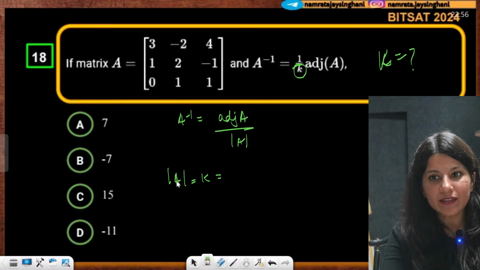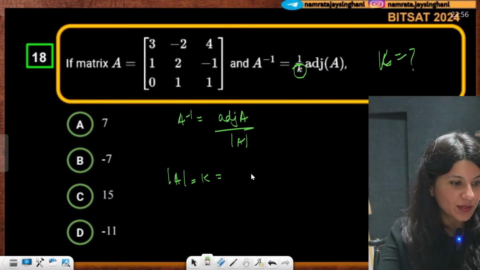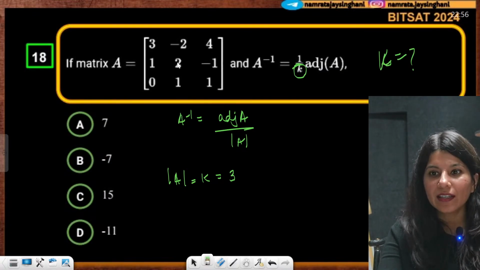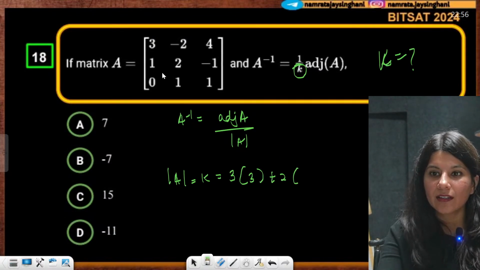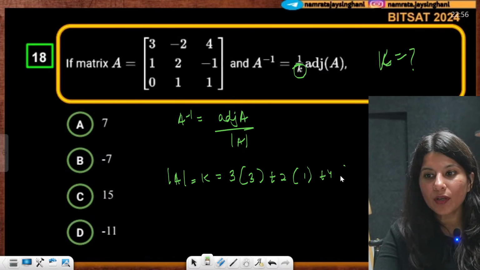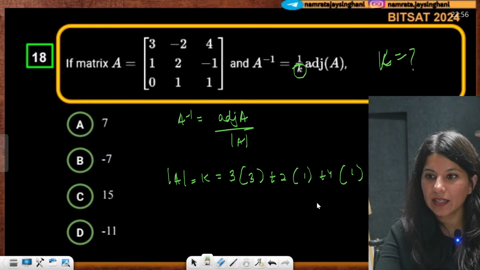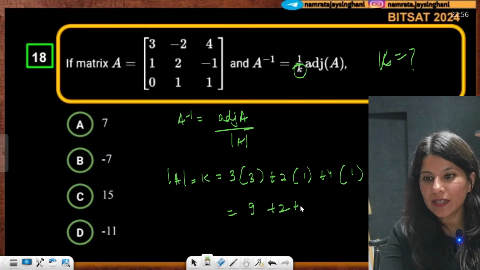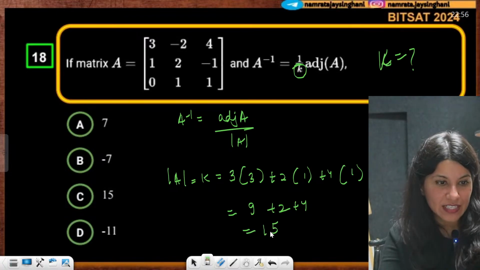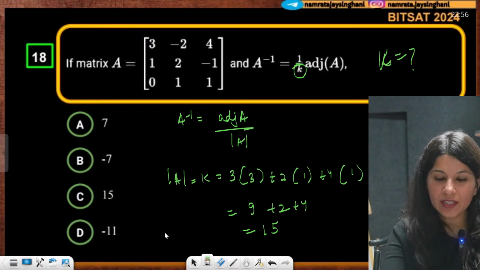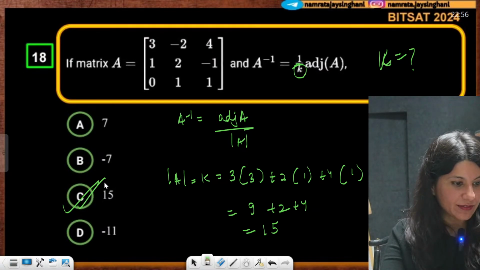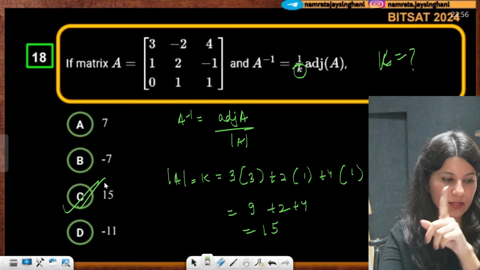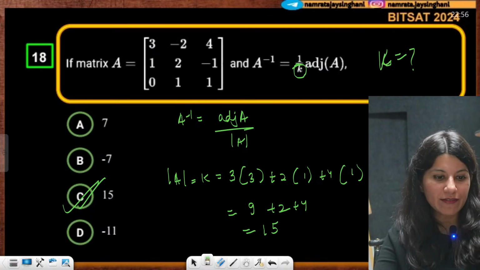Can anybody tell me what is the value of determinant A? So this is going to give you 3, then 2 plus 1, 3, plus twice. Then we are having plus 2, so 1, and that's it. Plus 4 times 1, okay. So clearly 9 plus 2 plus 4 is 15. Everybody, option C. Presenting option C as the absolutely correct answer. 15. Tejit, yes. Ganesh, yes. Max 1, you are wrong. 18 is incorrect.